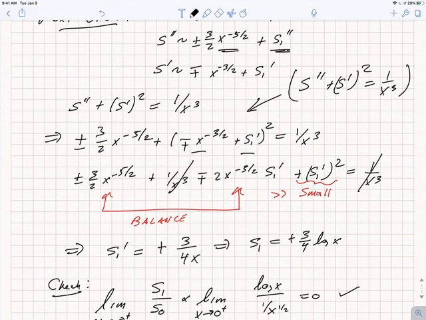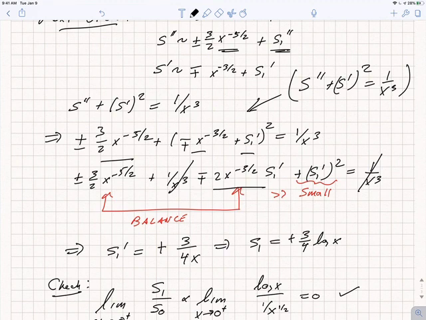The 1 over x cubes cancel as they must, and now I have potentially three terms. I have the s0 double prime term, which is this term. I have the cross term, which I've written here, minus 2x to the minus 3/2 s1 prime, and I have s1 prime squared.